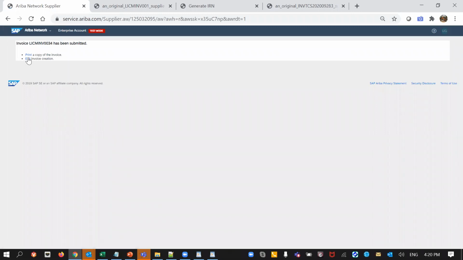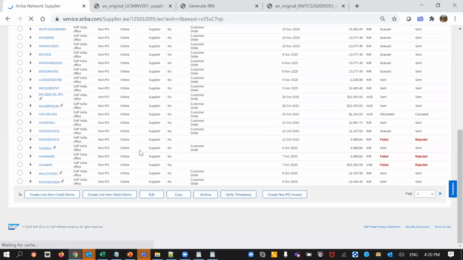So the supported process in the new solution is the credit memo, debit memo, and the invoices, and they are both at the line item level. So header level credit memo or header level taxes are not actually allowed by the tax authorities. All right, so I think we have covered the presentation and the demo. If there are any questions, we can actually discuss now also.